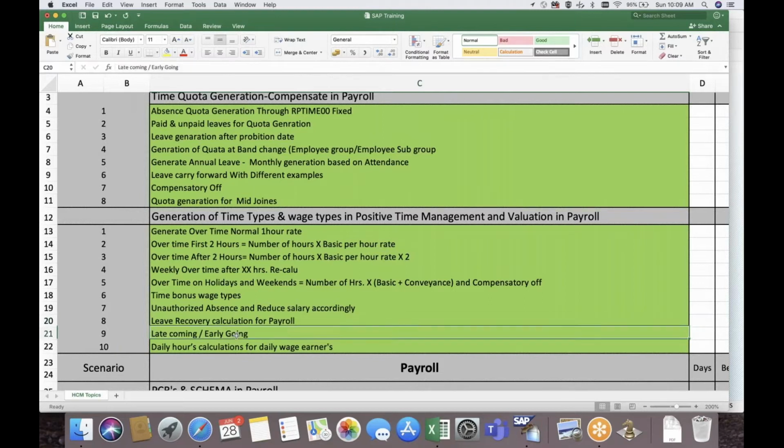Late coming and early going is one of the concepts where almost all clients will have this requirement. And daily hours for industrial workers: we have to calculate how many hours the employee actually worked within the planned time, which should be paid to the employee in payroll. So these are the time management topics which we are going to discuss. Any questions on time management from anyone? I think a few of the guys attended yesterday as well. If you have any questions, please let me know.